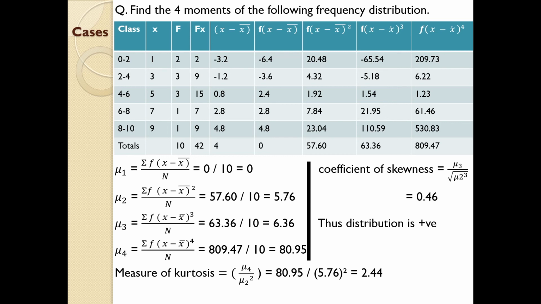If it is less than 3, it will be platykurtic, and if it is greater than 3, it will be leptokurtic. Here you got a value 2.44, which is less than 3. So our curve will be a distribution which is platykurtic. So this is how you have to interpret the computation results. So just go through it. Try to identify and understand each and every step.